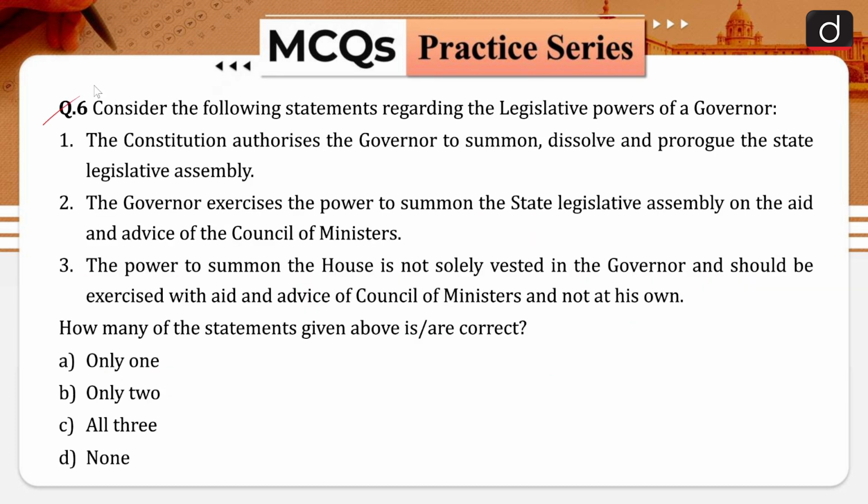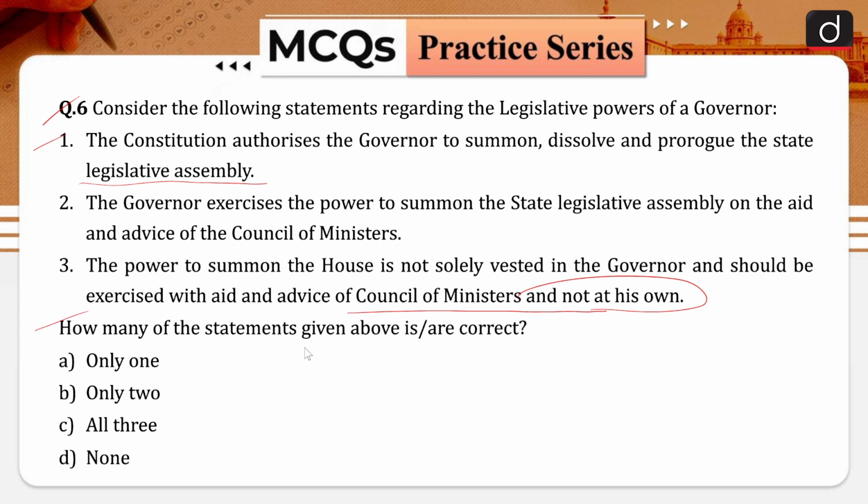So your question is, consider the following statements regarding the legislative powers of the governor. Your statement number 1 is, the Constitution authorizes the governor to summon, dissolve and prorogue the state legislative assembly. Your statement number 2 is, the governor exercises the power to summon the state legislative assembly on the aid and advice of the Council of Ministers. Your statement number 3 is, the power to summon the House is not solely vested in the governor and should be exercised with the aid and advice of the Council of Ministers and not at his own.